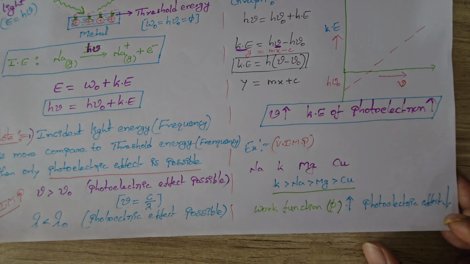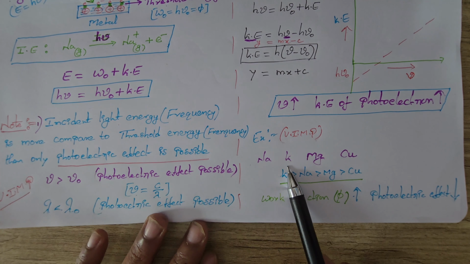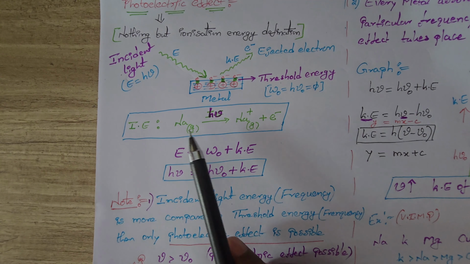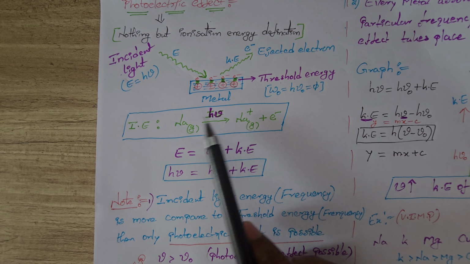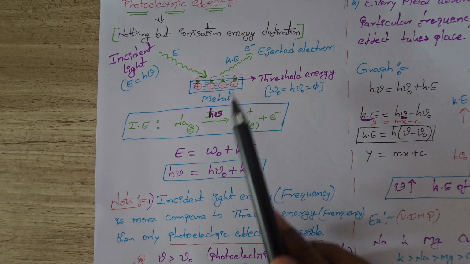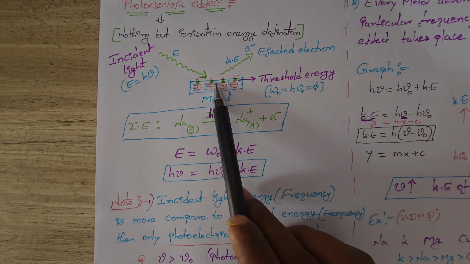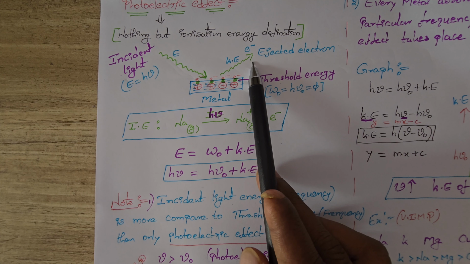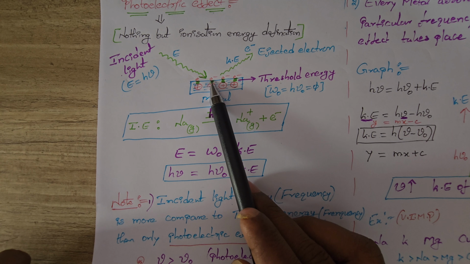How is it possible to identify which metal is readily involved? So note, observe here. What is the ionization energy definition? The amount of energy required for removal of a valence electron. What is the photoelectric effect? Light of a certain frequency strikes the metal surface, and ejection of an electron takes place. Which metal readily loses the electron? That metal is readily involved in the photoelectric effect.